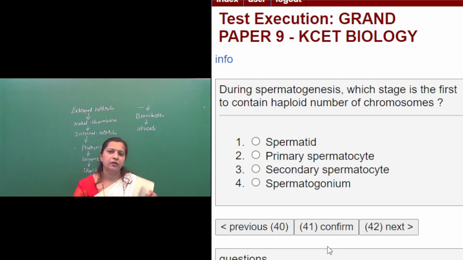And some of the spermatogonia, by accumulating nutrient materials, increase in size and form primary spermatocytes. Then these primary spermatocytes undergo a maturation division, which is characterized by meiosis cell division. So it is the primary spermatocytes that undergo meiosis first cell division.